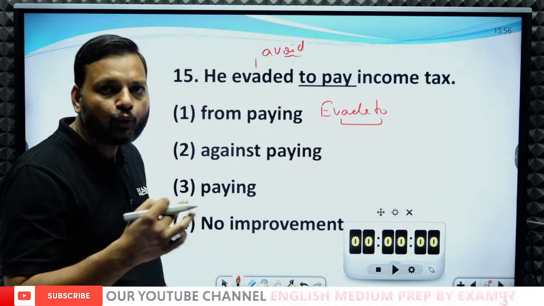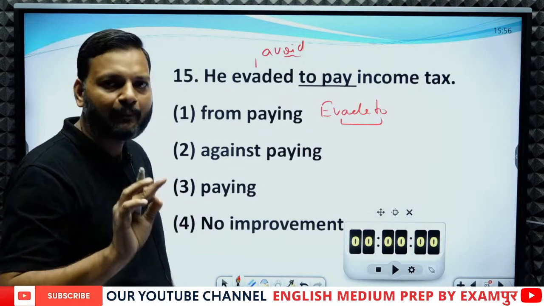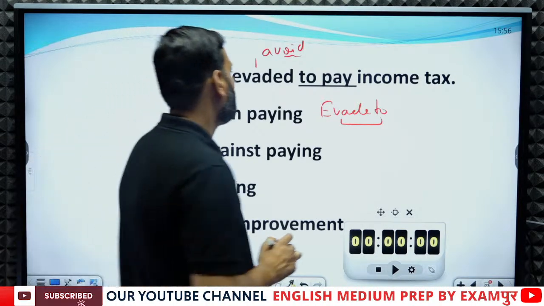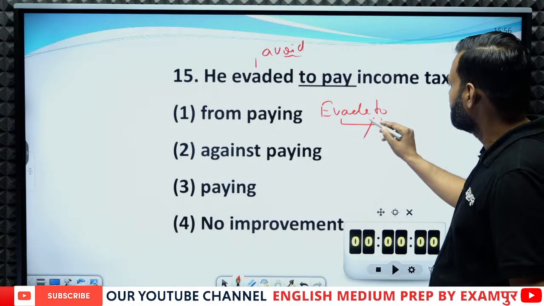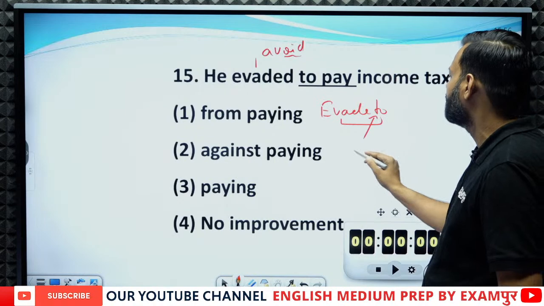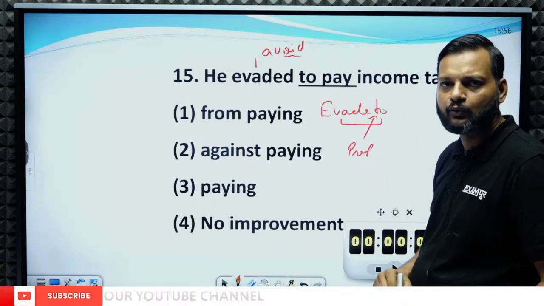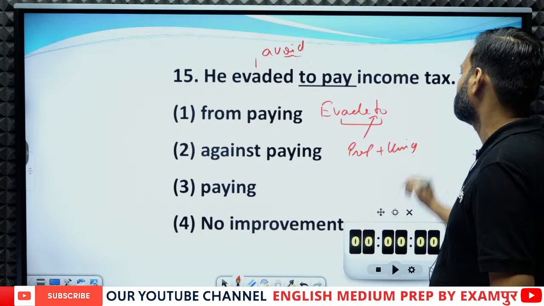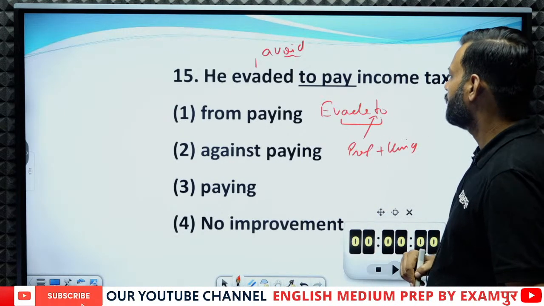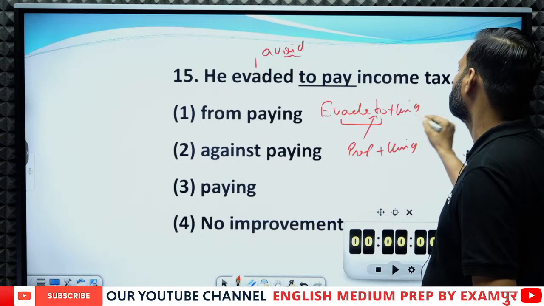When we use to in a phrase, that to is a preposition, right? And I have just told you in the previous sentence that a preposition is followed by the ing form of a verb. So evade to must be followed by the ing form instead of V1.